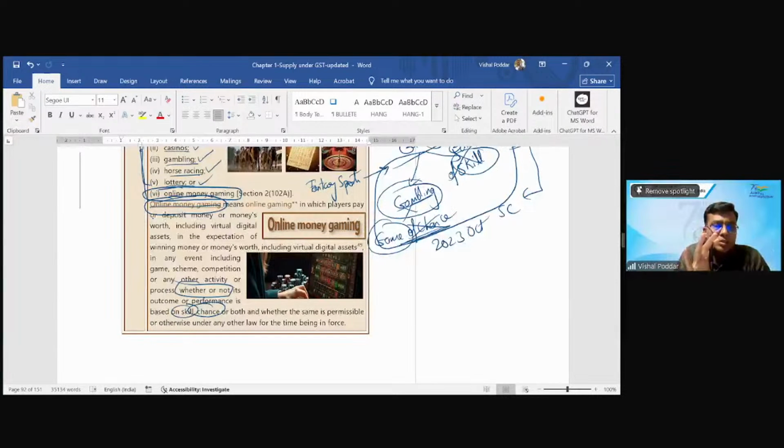See, one thing is simple. Both are taxable under GST. So whether it is online money gaming or it is online gaming, both are taxable. But the difference is, if it is online money gaming, it is taxed as a specified actionable claim, which we will later on go and see in the valuation chapter, that it is taxed at full face value. So you deposit 100 rupees in the wallet for playing the game. On entire 100, you have to pay 28%. That is the impact if it is treated as specified actionable claim.